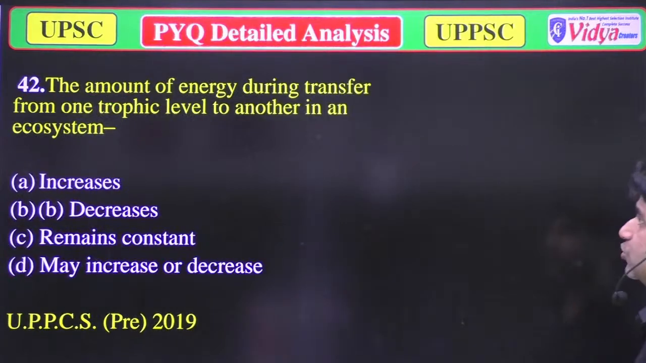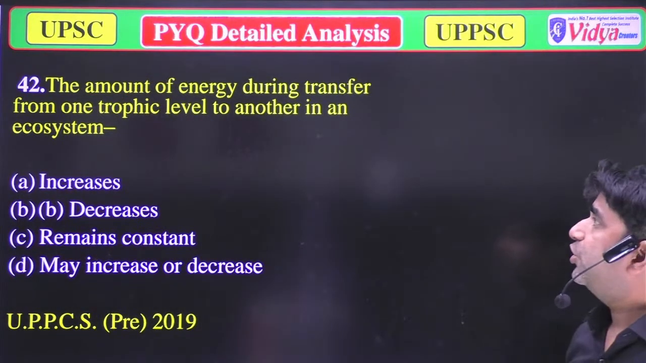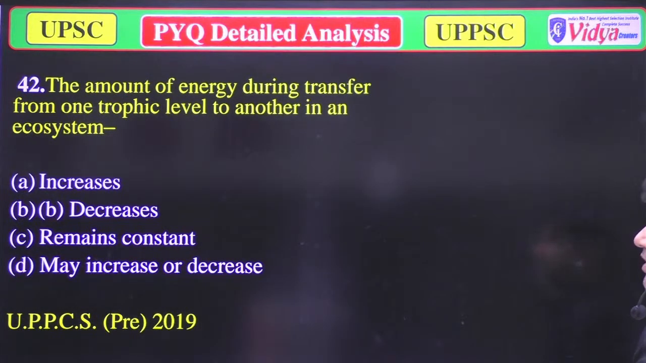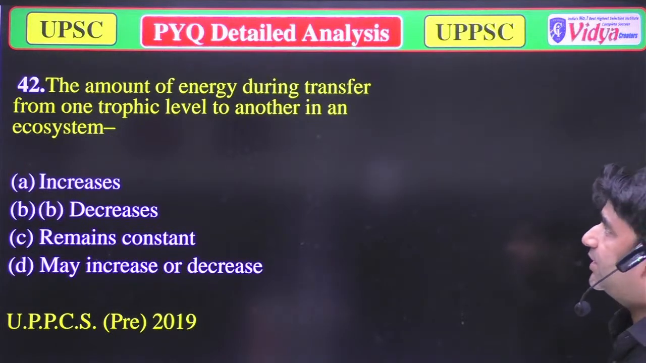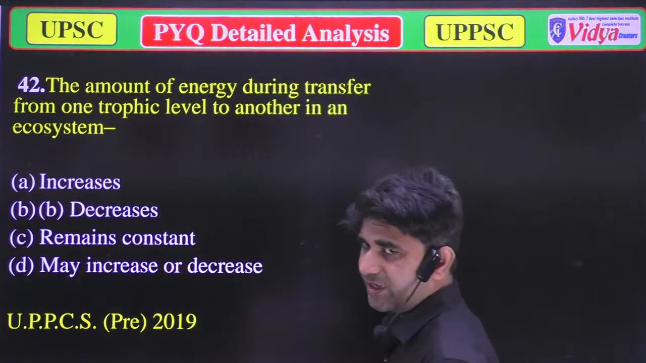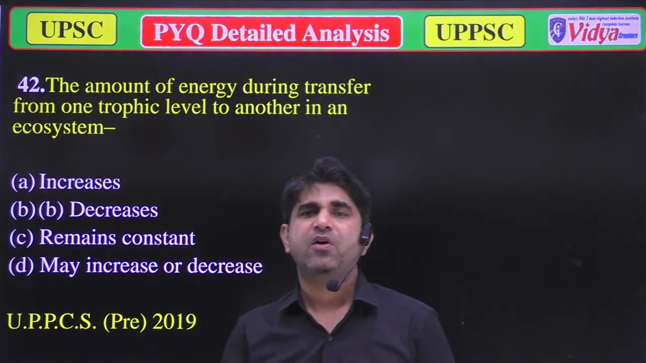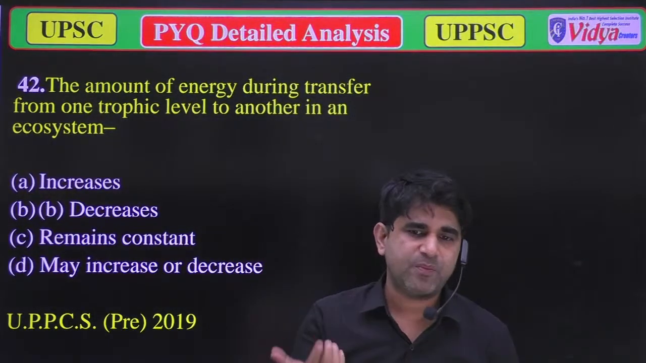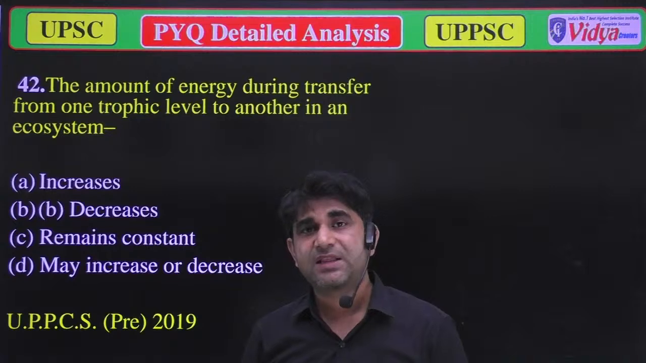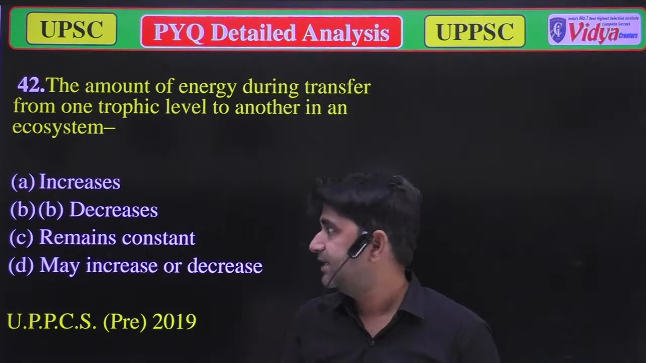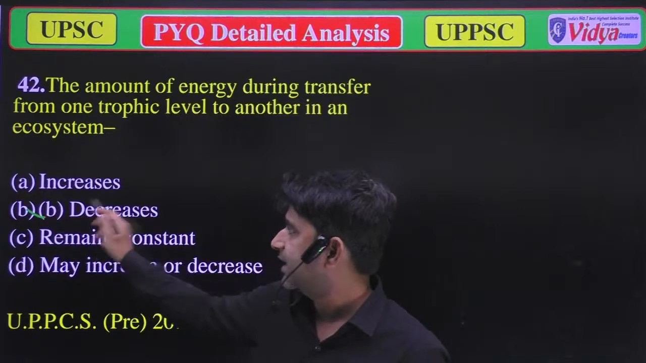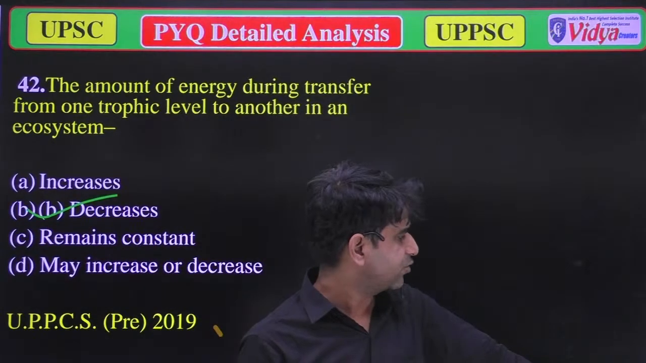Our next question is, the amount of energy during transfer from one trophic level to another trophic level in an ecosystem. As I told you, when we move from one trophic level to another trophic level in an ecosystem, the amount of energy decreases. So option B is correct. Now we'll move to the next question.